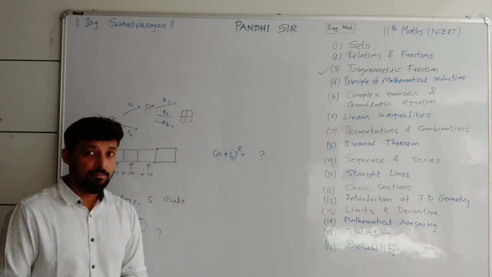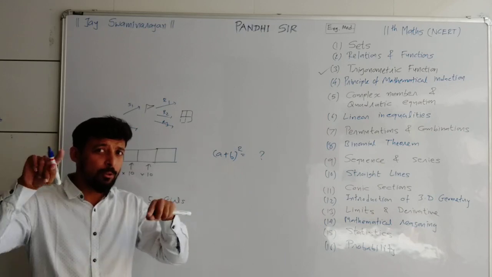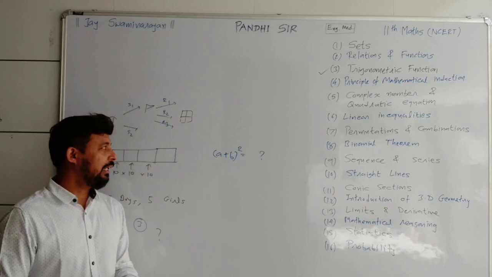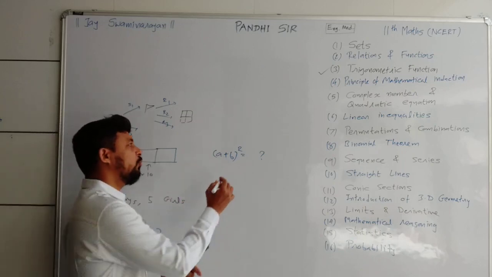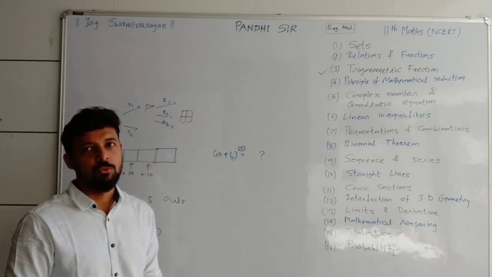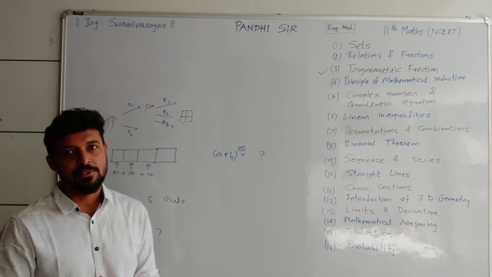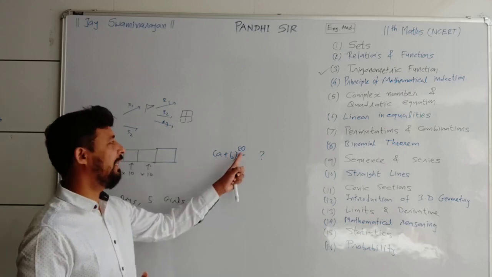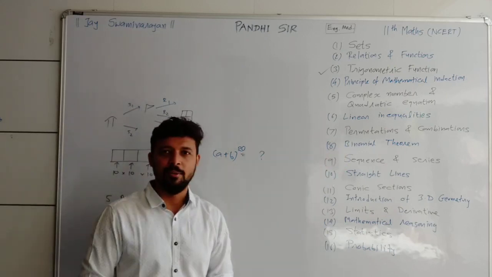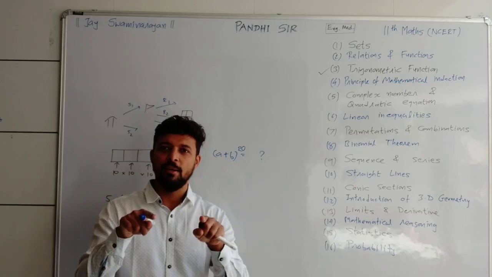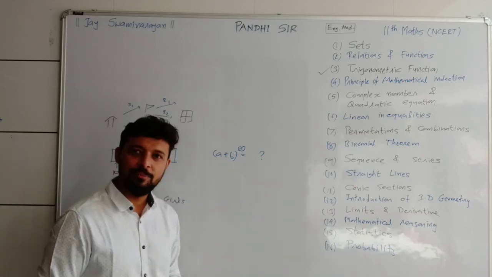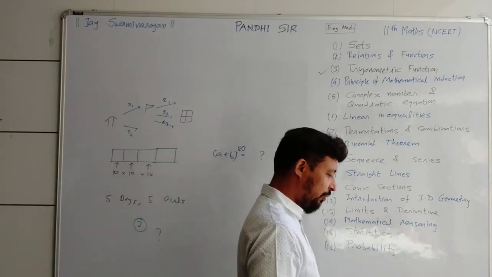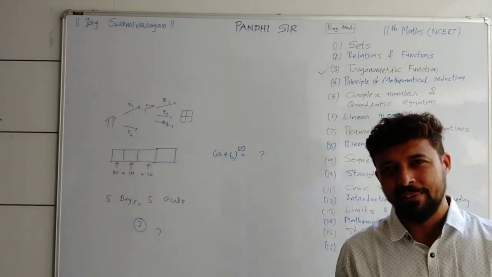If raised to 4, then someone is thinking, let me do square of square, and that is the correct way. Now suppose raised to 5, 6, 7, 20 power. Oh, now it's not easy for us. But actually now it is easy. Any power we have there, we can solve by this particular theorem, the binomial theorem. There is one general formula for any power like this. It is an interesting chapter. You will not find anything too difficult inside it.